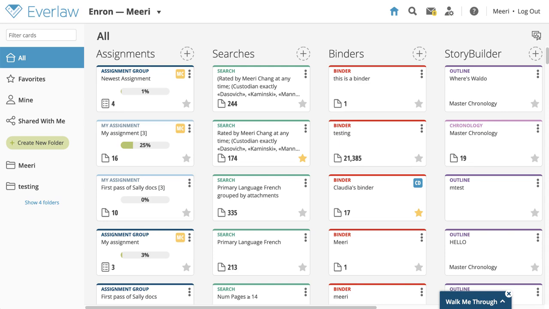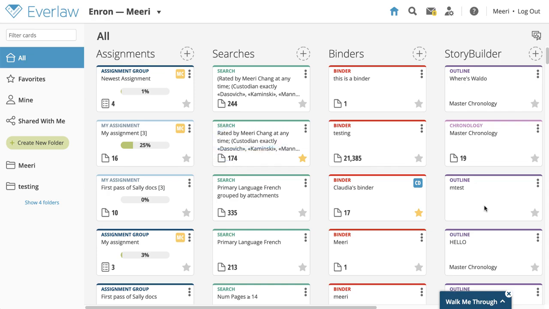This video will talk about how to administer an assignment group once it's already created. It will also show you how to navigate an assignment group dashboard. There are two types of cards associated with an assignment group: navy blue cards, which take you to the dashboard of the assignment group, and light blue cards, which represent individual assignments.